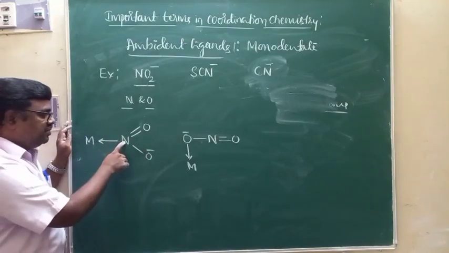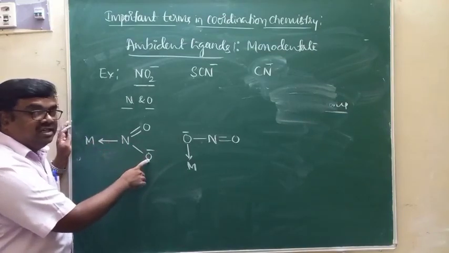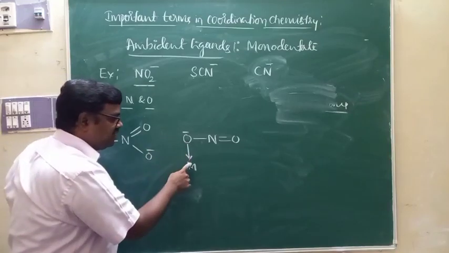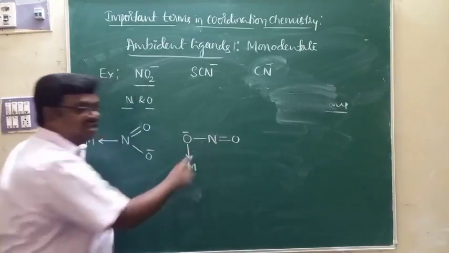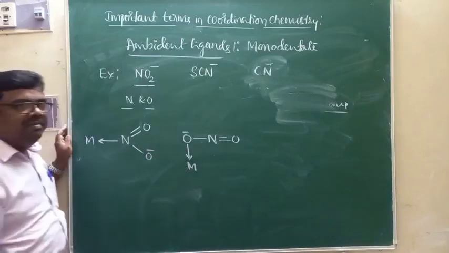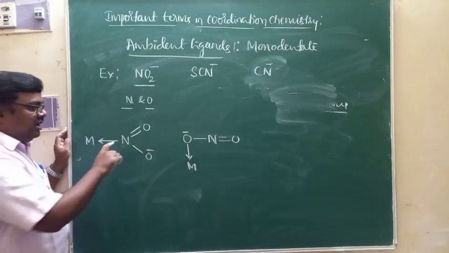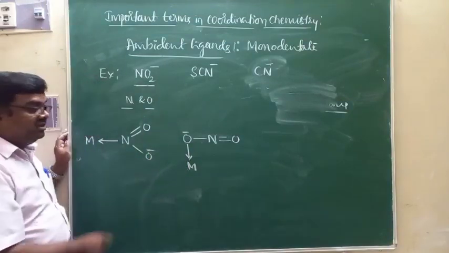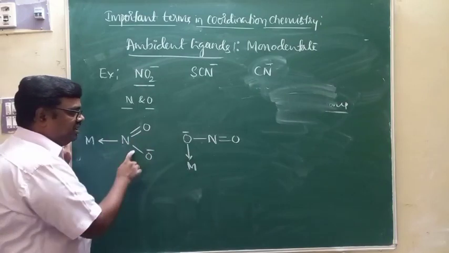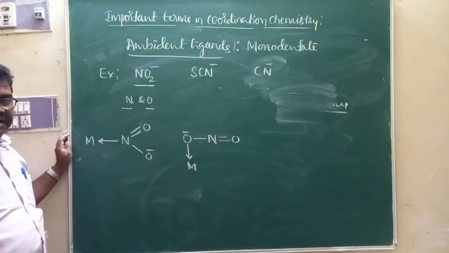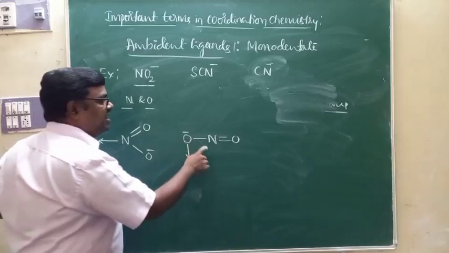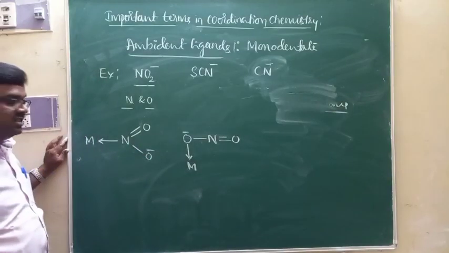If nitrogen takes part in coordination bonding, oxygen doesn't. If oxygen takes part in coordination bonding, nitrogen doesn't. So this is what we call an ambident ligand. In order to differentiate the type of donor atom in a molecule of an ambident ligand, we use different names and different representations.